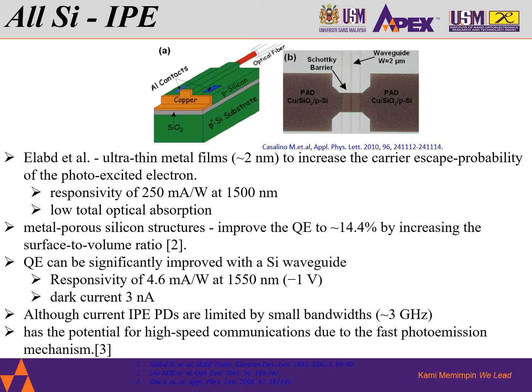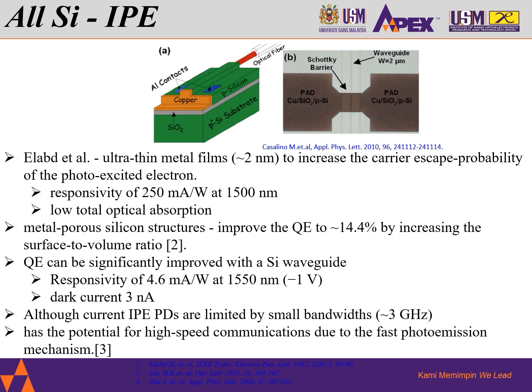Elab and his team first proposed ultra-thin metal films, around 2 nanometer, to increase the carrier escape probability of the photoexcited electron. So a responsivity of 250 milliampere per watt at 1500 nanometer wavelength was achieved with the trade-off of a lower total optical absorption.